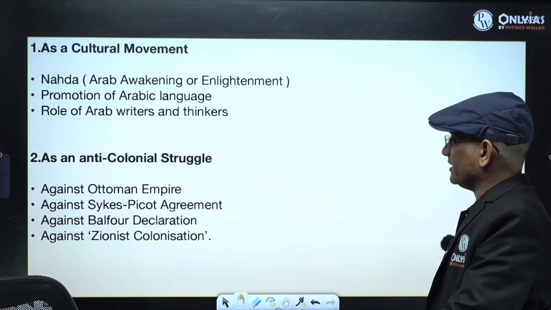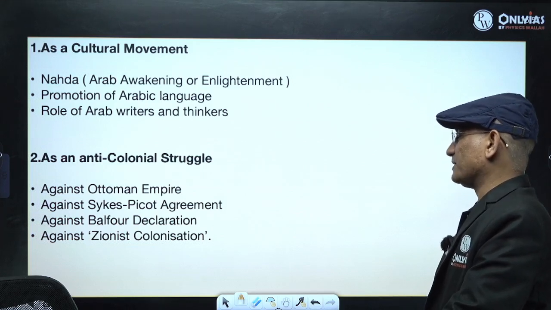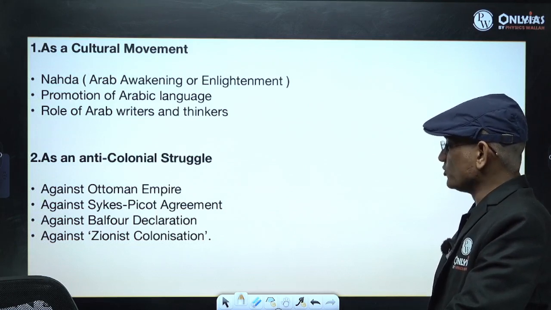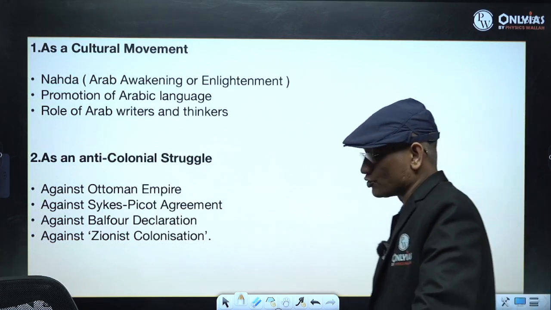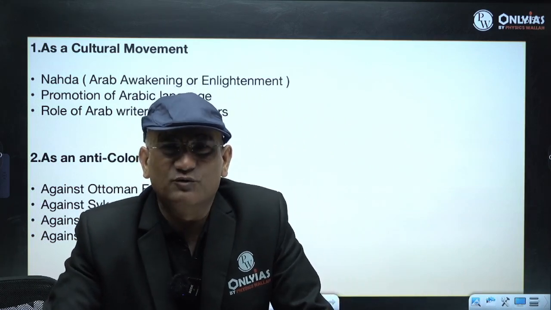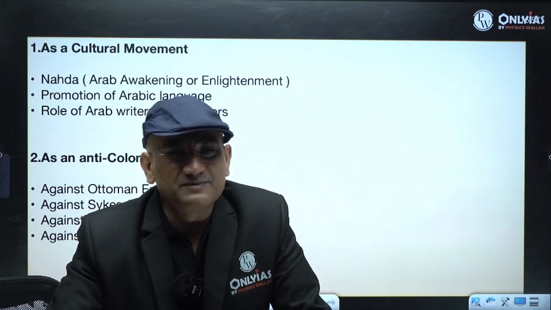Of course it was a cultural movement, but it was against the Ottoman Empire, it was against the Sykes-Picot Agreement, it was against the Balfour Declaration of 1917, and against what they called Zionist colonization. So Arab nationalism was not only a cultural movement, it was also an anti-colonial struggle, right? Arab nationalism is still continuing.